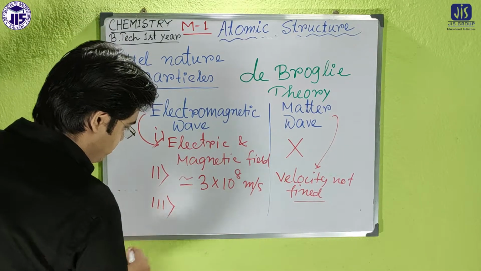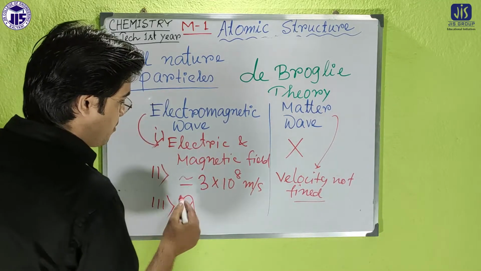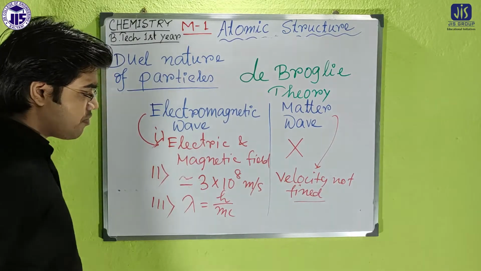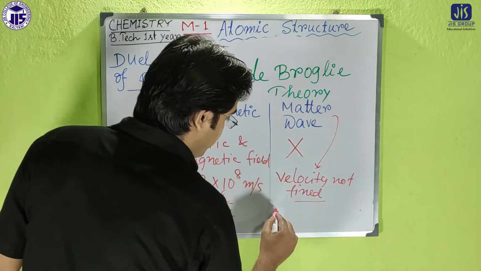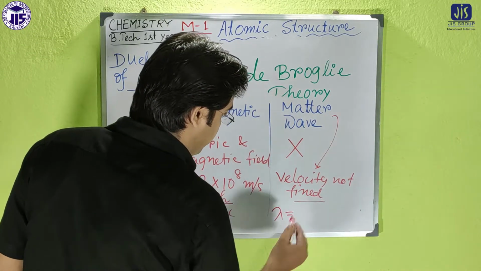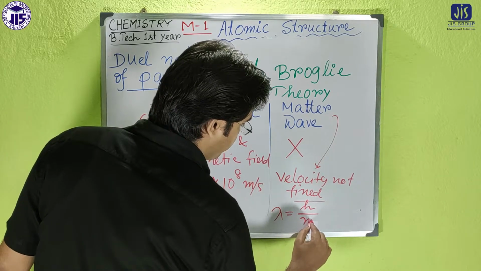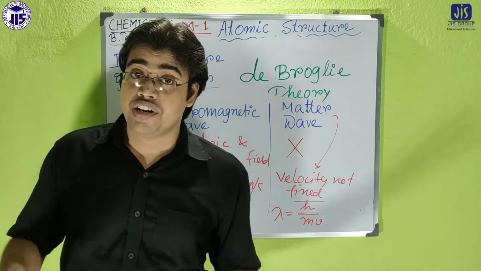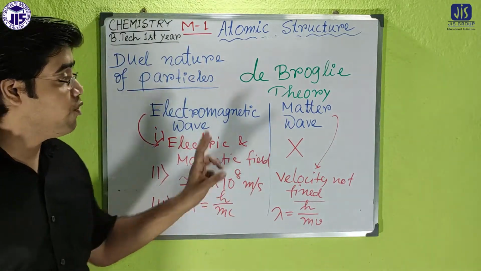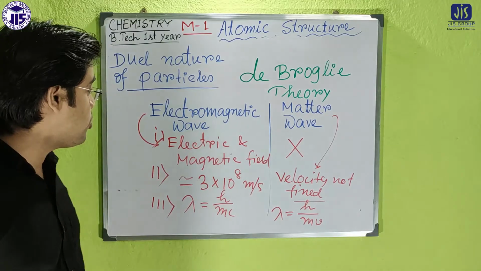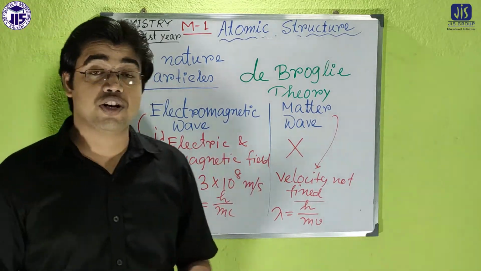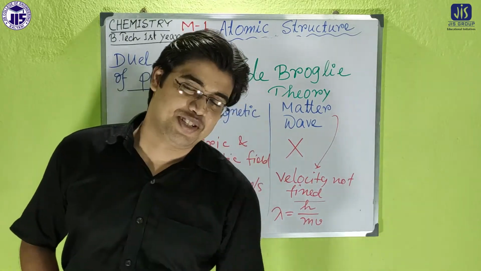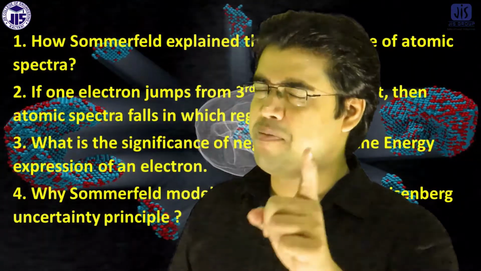Electromagnetic wave is represented by lambda equals h by mc, and matter wave is related to lambda equals h by mv. So these are the main differences between electromagnetic wave and matter wave. Keep those points in mind, because they are also very important for your exam purpose. Students, now come to the assignment part.